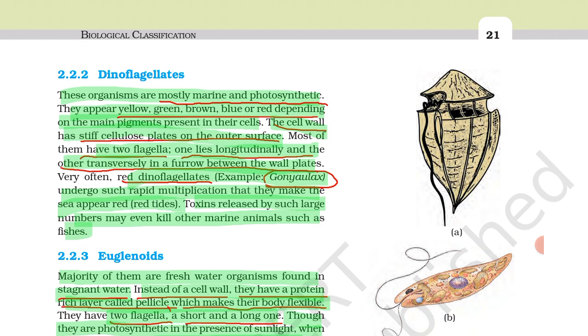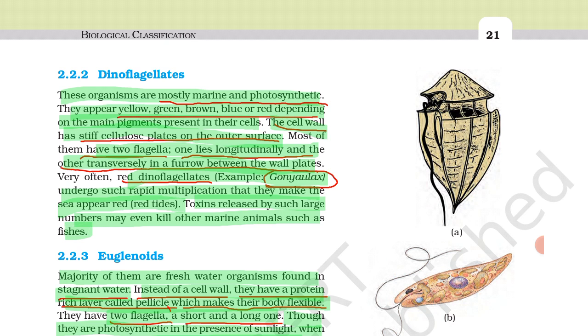Gonyaulax undergo such rapid multiplication that they make the sea appear red, so it is called red tides. Toxins released by such a large number may kill other marine animals such as fishes. So they may ask about red dinoflagellates, and the example of this red dinoflagellate is Gonyaulax.